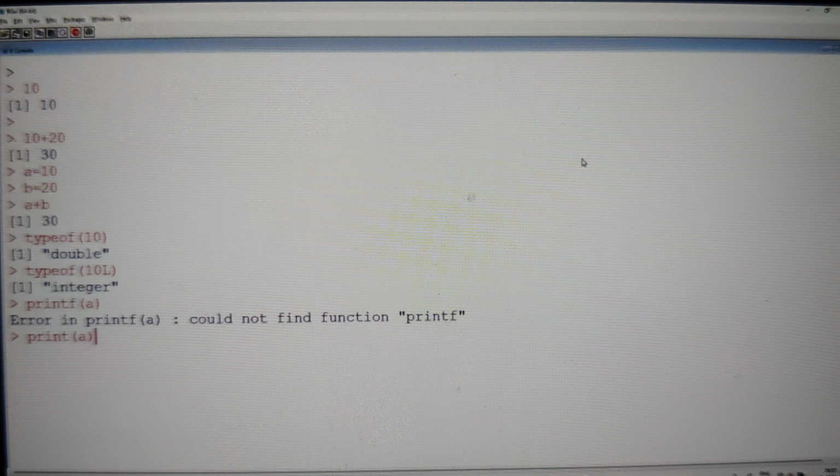It comes under the C language. For example, if you go to Java, it is System.out.println. In Python also it is a print statement. In R language it is a print statement. So it depends on the language. printf is not a part of R language. It is a part of C language. It depends on one language to another. It's not the same statement.